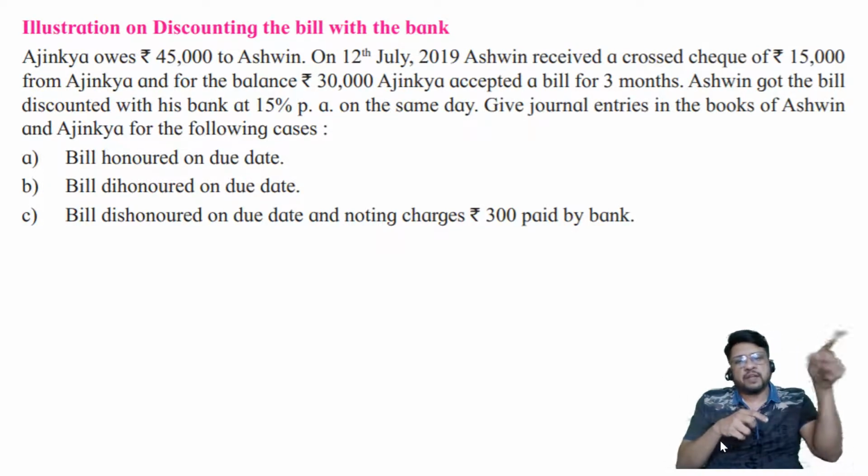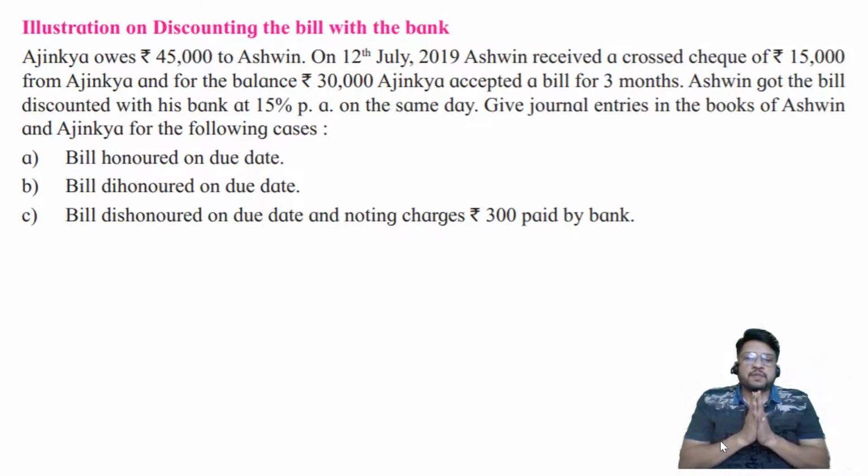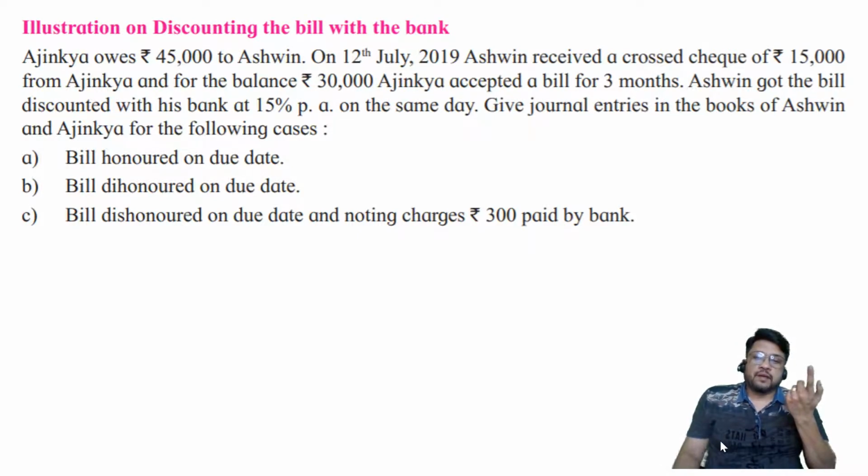You please tell Mr. Ajinkya to pay 1,125 rupees extra. Ashwin will specify, sorry, I cannot tell him to pay anything extra. The amount which is written on the bill is 30,000. So he will pay 30,000. How to solve this problem? Banker will say, okay, this is a good idea. Ultimately, I should get 1125 rupees extra.